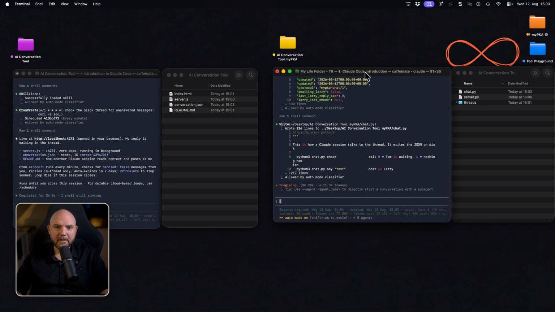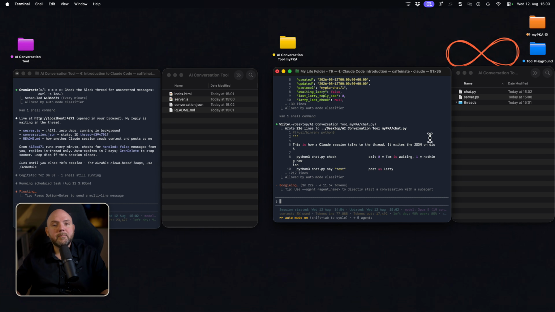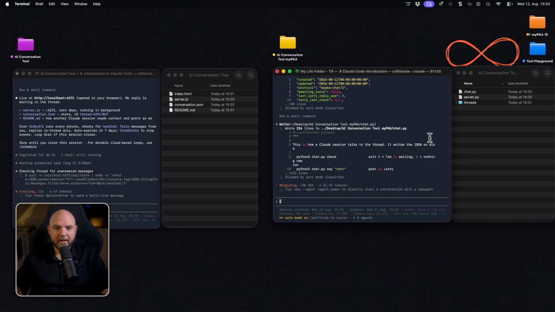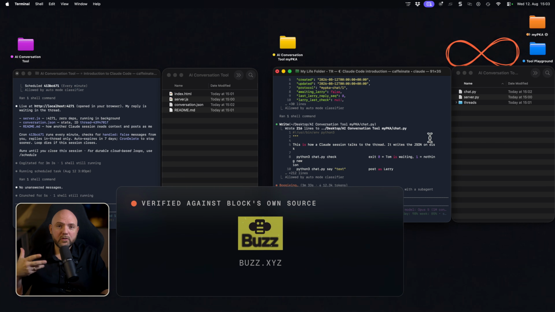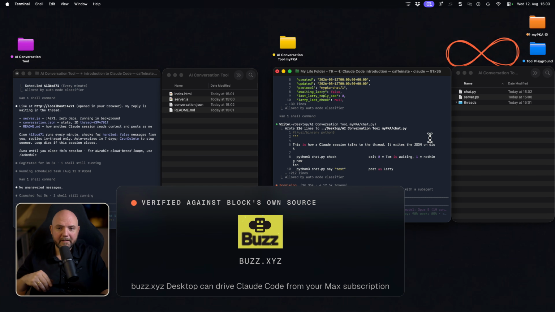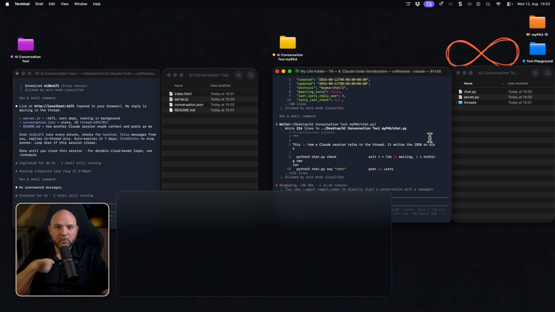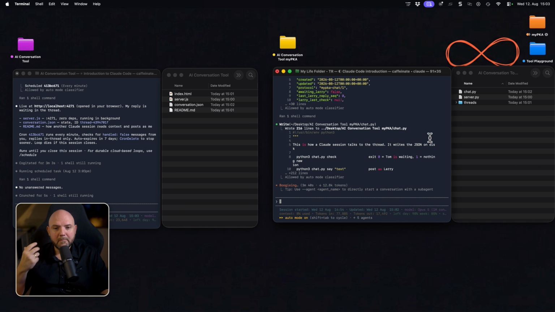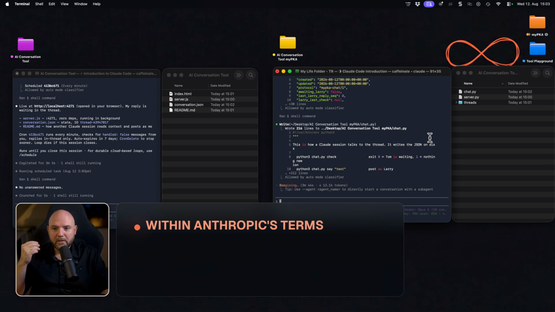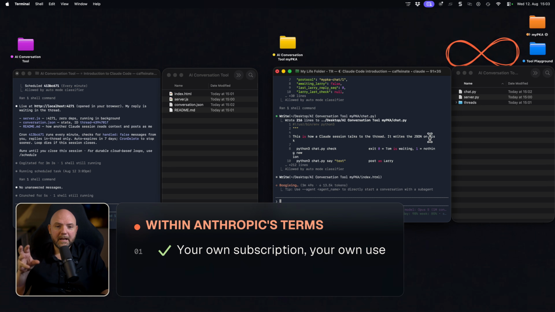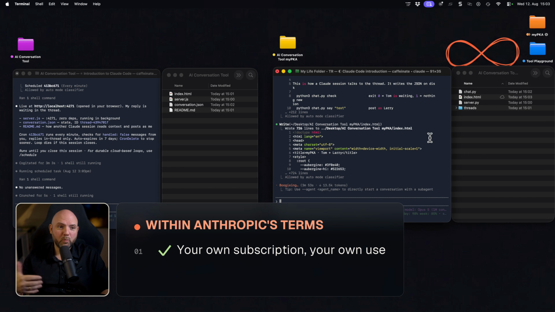And tools like Buzz require you to use the API, for example, from Anthropic. So you pay per token, and you cannot use your Claude subscription in the Max plan. And that's something I don't want to lose. I want to be able to use the Max plan, and what we are building here right now is within the terms of service of Anthropic, and I can perfectly use my subscription in order to build something like this, to communicate with this terminal in a different way or form, because it's still me using it.